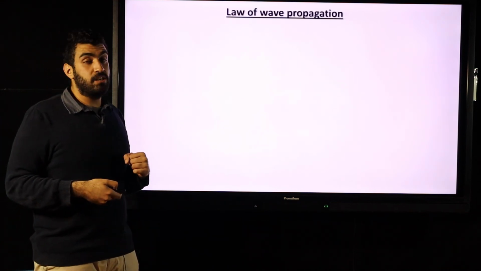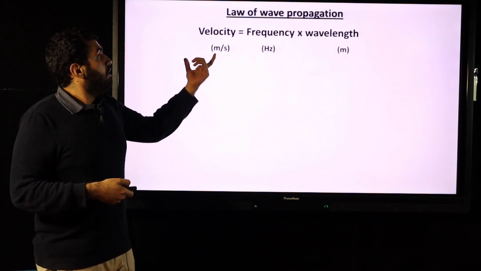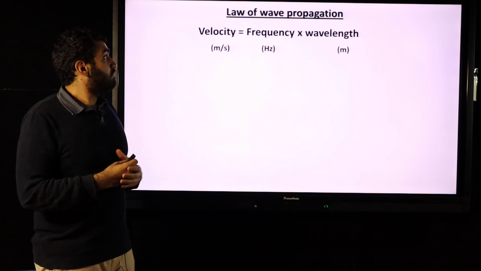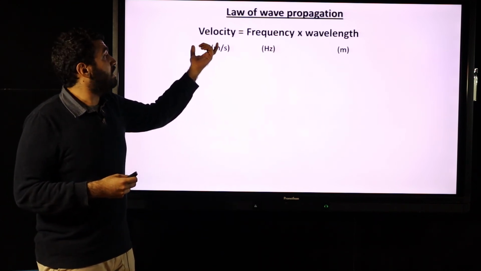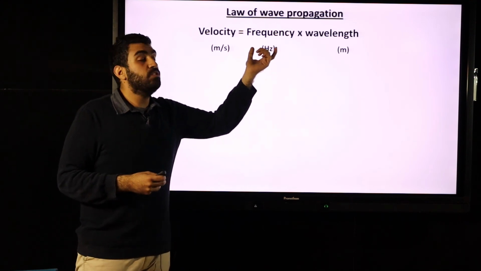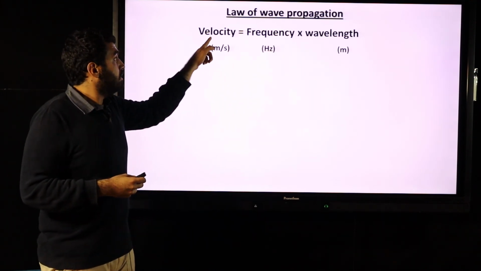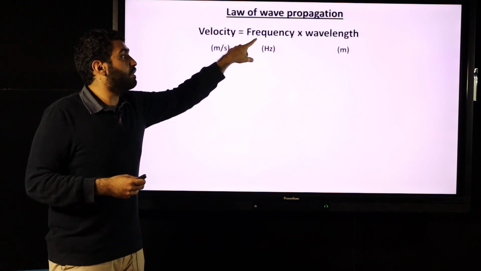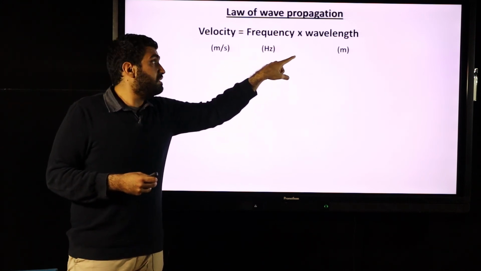The law of wave propagation, the last part. There is a law to measure the speed of the wave, which states that the velocity equals the frequency times wavelength. Velocity has a measuring unit, meter per second. Frequency is hertz. Wavelength is meters.